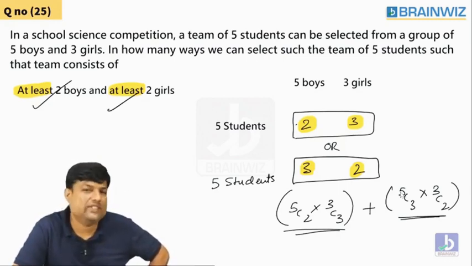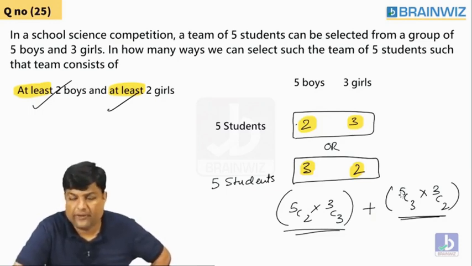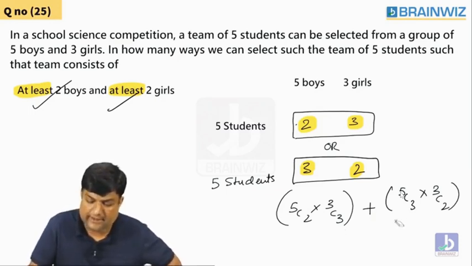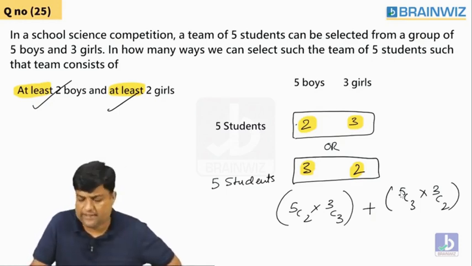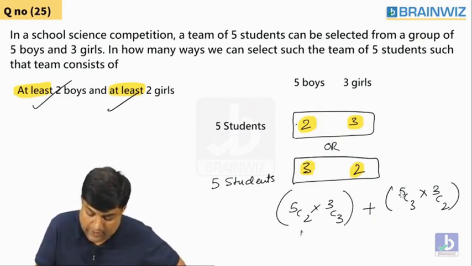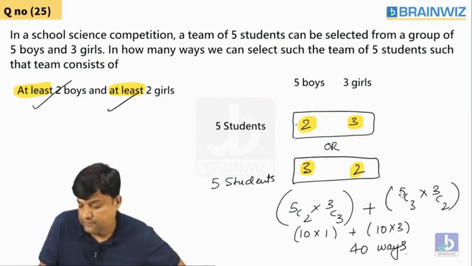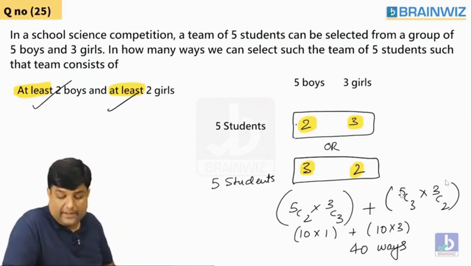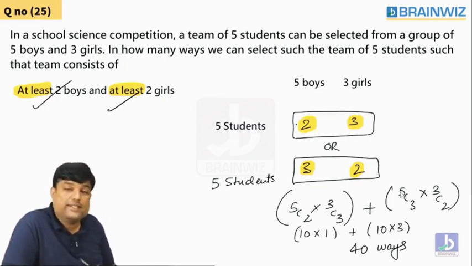So here you may have a chance of getting multiple cases. Are you understanding what I mean to say? That's good. So yeah, you can calculate that. Some people say 60, some people say 40. 5C2 is 10 into 1, plus 5C3 is also 10 into 3. The answer is 40 ways. Are you understanding, everybody? Yes or no? Clear? So there's nothing wrong in this thing.